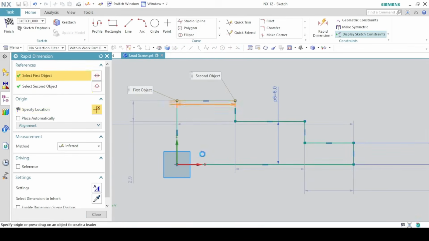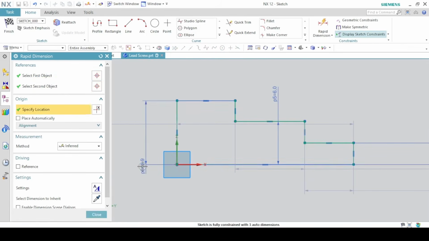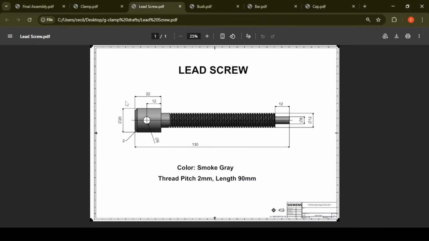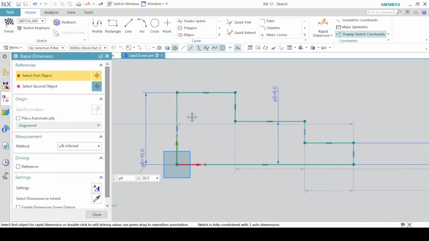And this will be 20 divided by 2. As for the horizontal distances, we need the full distances. No need to halve them. So this is 22, this is 12, and the full length is 130.